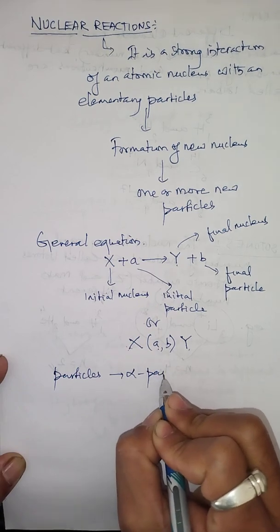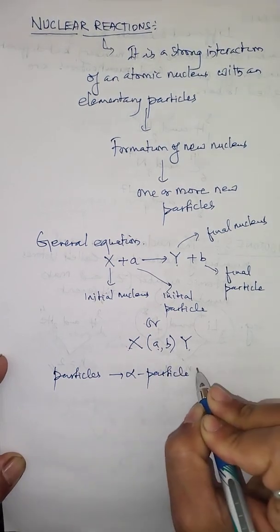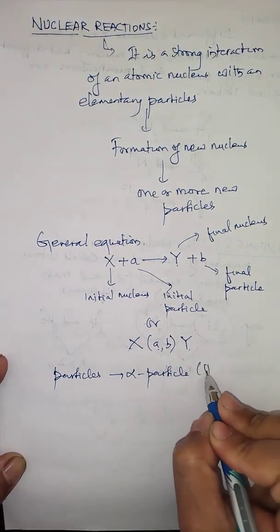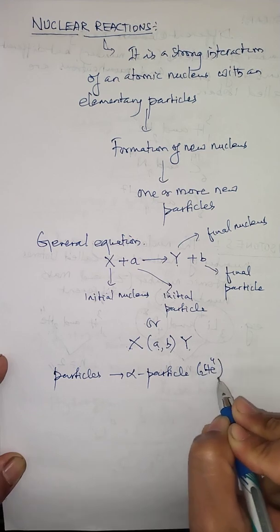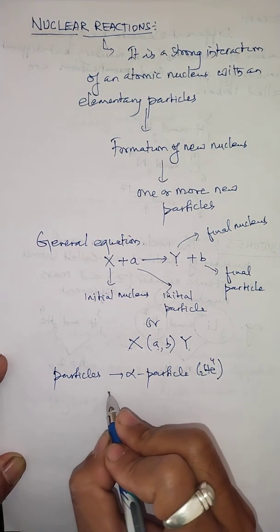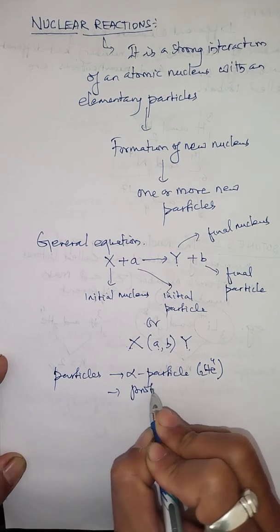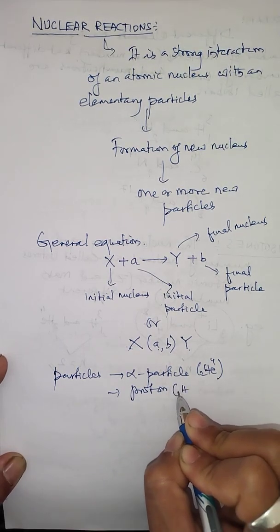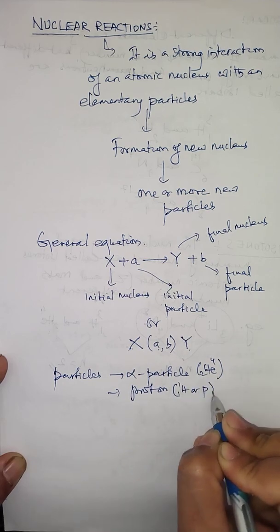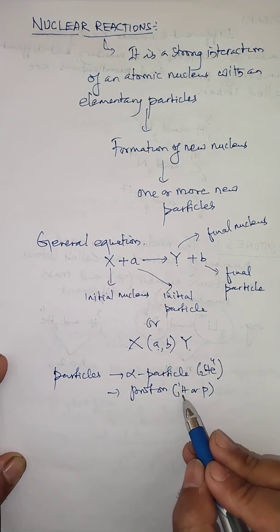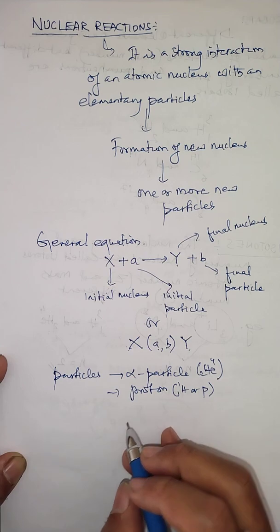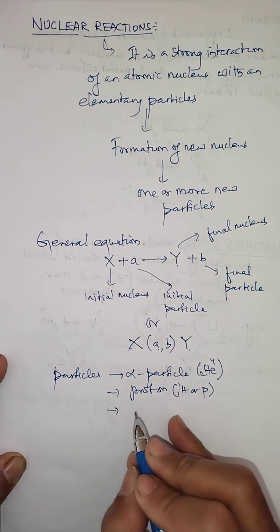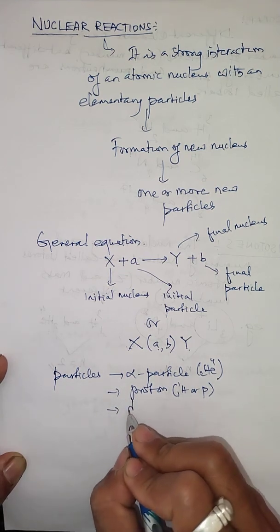You have learned that alpha particles are positively charged particles, which are helium nuclei. Similarly, particles like the proton can also have a nuclear reaction, and we mark it by the letter H11 or p, because a proton is the hydrogen nucleus. Similarly, particles involved in nuclear reactions can be deuterium.